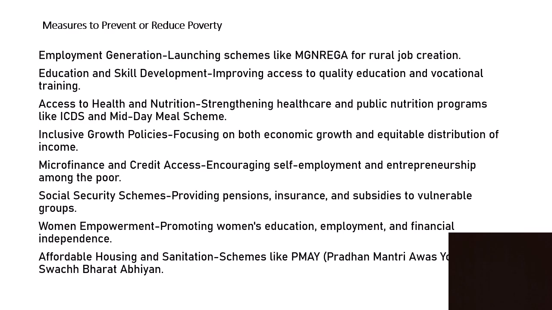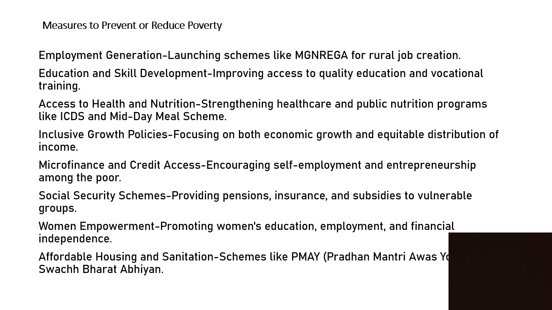Measures to prevent or reduce poverty. Employment generation. Launching schemes like MGNREGA for rural job creation, education and skill development. If this is done, then people will get skilled. Access to health and nutrition. Strengthening healthcare and public nutrition programs like ICDS and midday meal scheme. ICDS stands for Integrated Child Development Scheme.